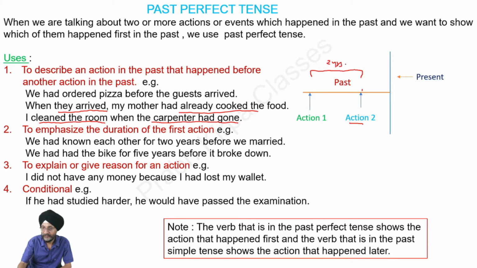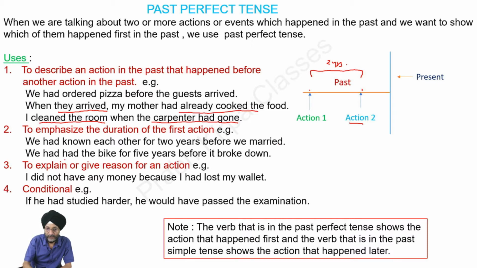Suppose we started knowing each other from this point and we knew each other for 2 years and then we got married. So the duration of the first action has to be in the form of past perfect tense and the action of marriage has to be in the form of past simple form.